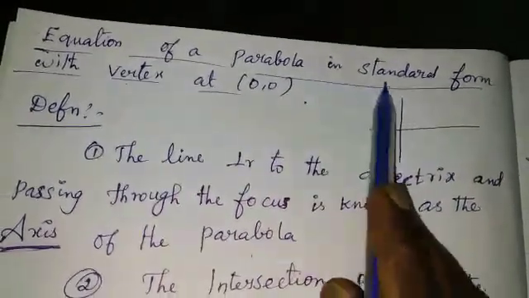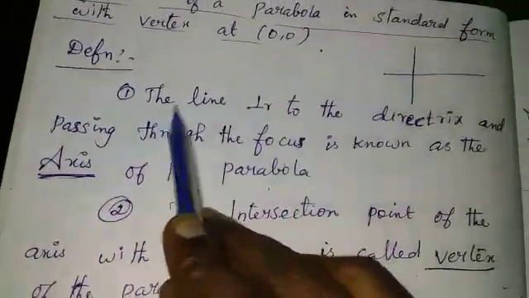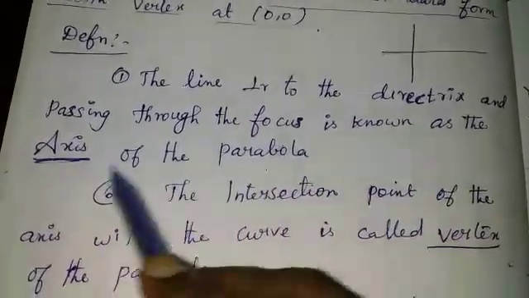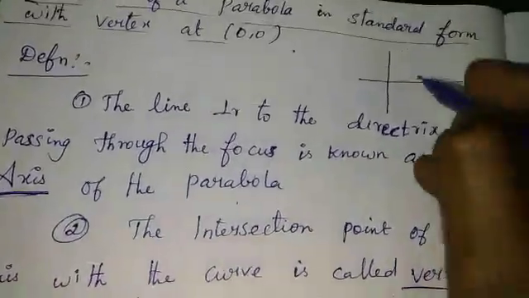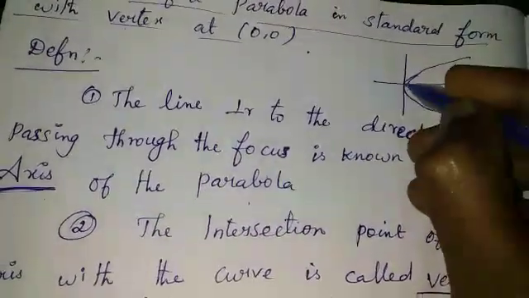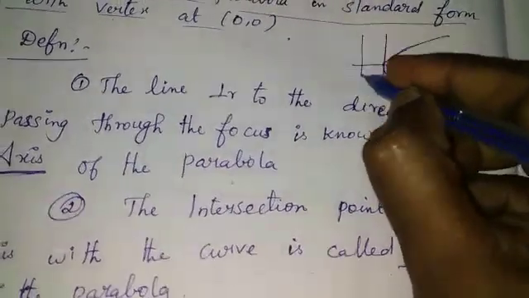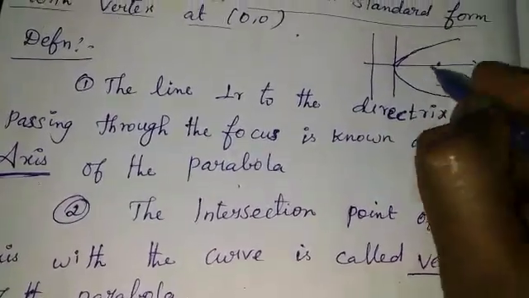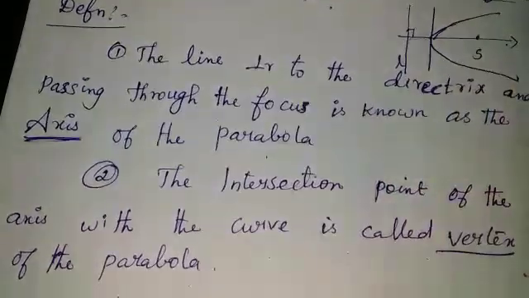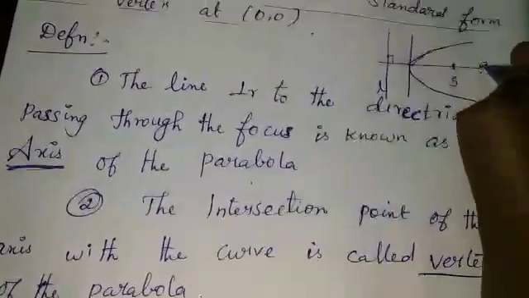Equation of a parabola in standard form with vertex at 0, 0. Definition: the line perpendicular to the directrix and passing through the focus is known as the axis of the parabola. This is one parabola. This place is the focus. This is the directrix. This line, perpendicular to the directrix and passing through the focus, is known as the axis.